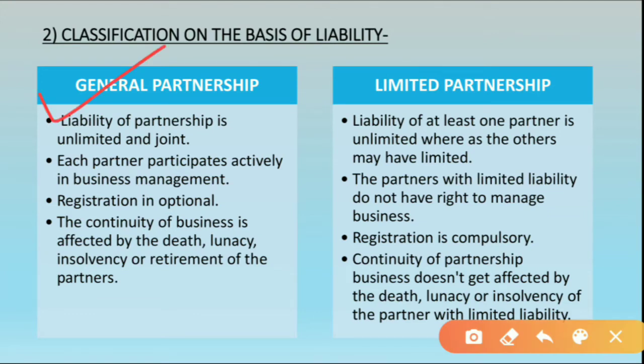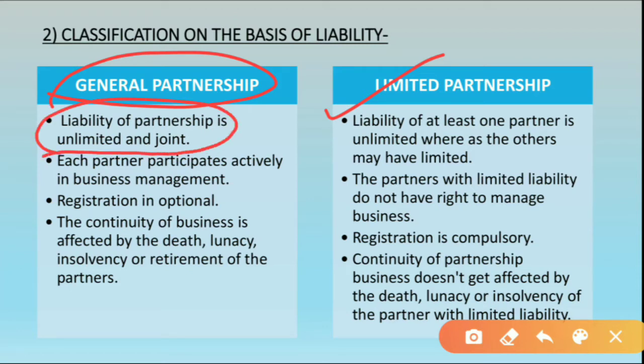Okay, now coming to the next one, that is limited partnership. The first point is: liability of at least one partner is unlimited, whereas the others may have limited. See students, in general partnership we have seen that liability of partners is unlimited, means all the partners have unlimited liability. Like if in an organization there are 3 partners, then all the 3 partners have unlimited liability.